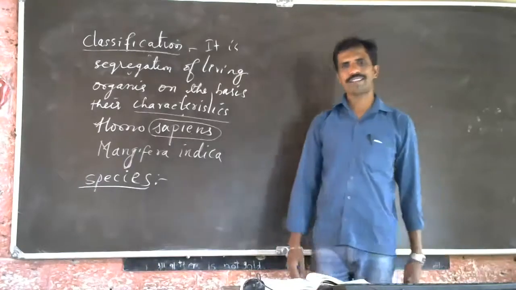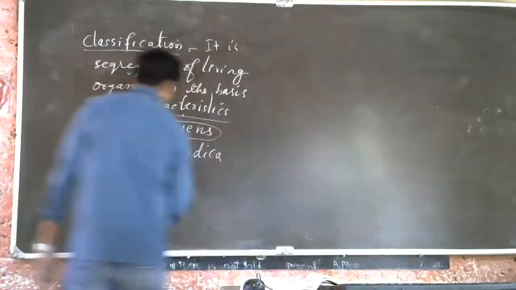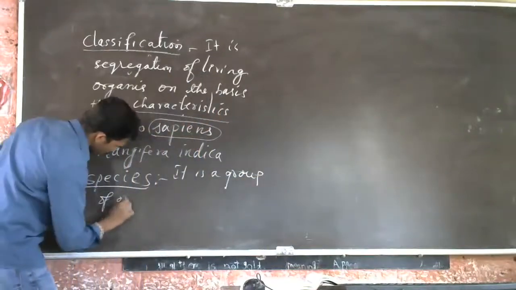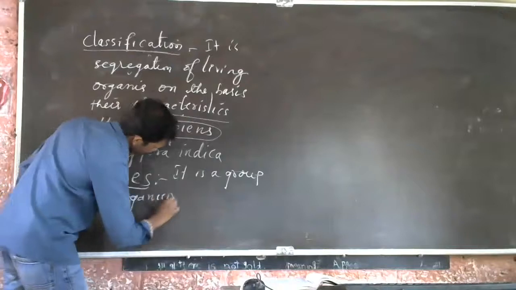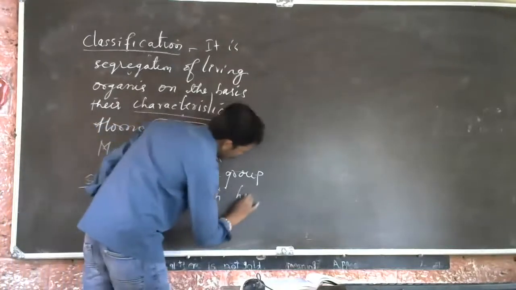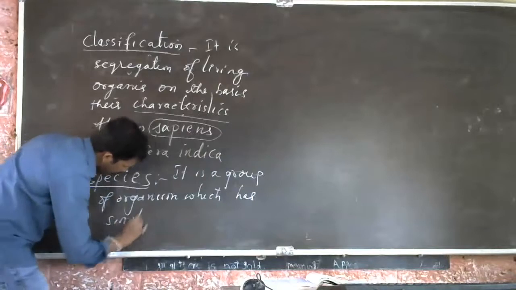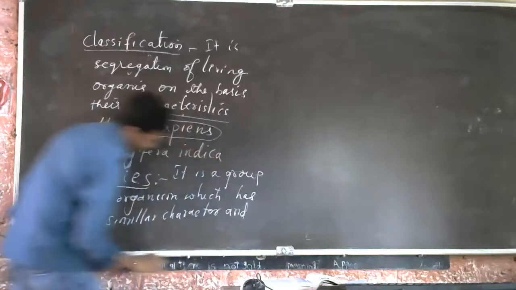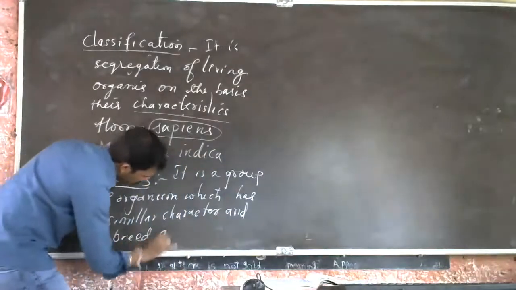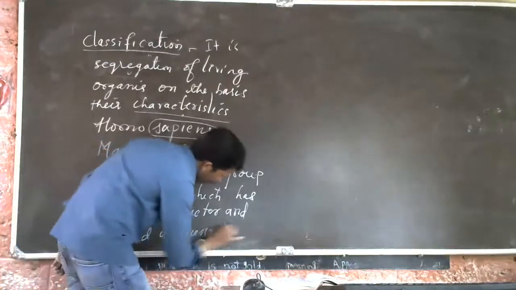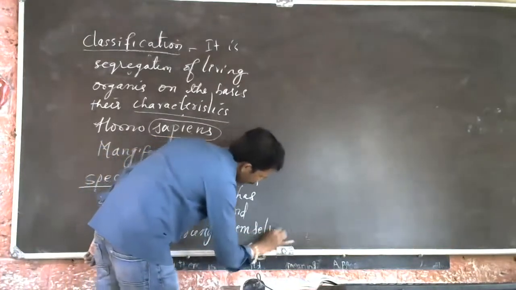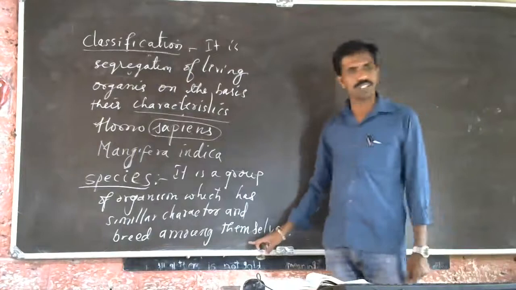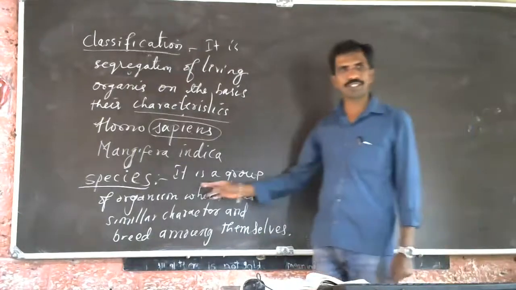So as Vaishnavi said, it is right. Species means what? It's a group of organisms which has similar characters and breeds among themselves. I hope it is visible. If it is not visible, I'm going to repeat this. What is written on the board?